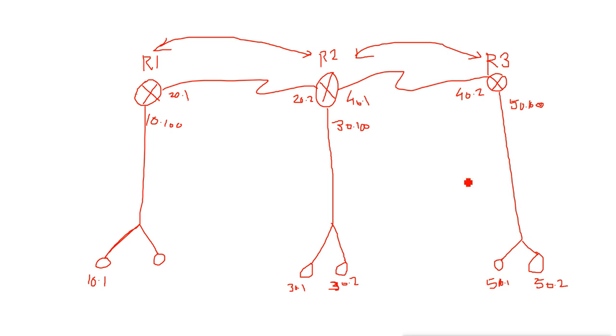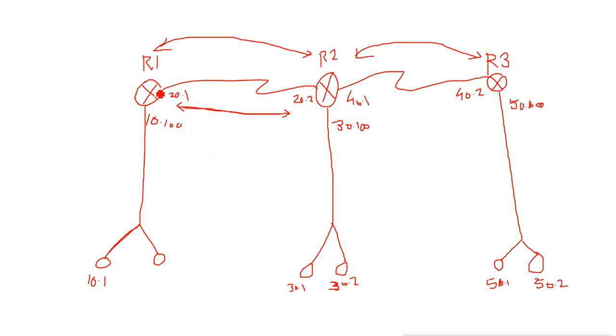Now there is a criteria to create the neighborship. They will not make just anybody a neighbor. So first they decide who is going to be my neighbor, and for that they have to match some criteria. The first criteria, which is very important to make a neighborship with the neighboring router, is to be in the same network subnet which is directly connected.